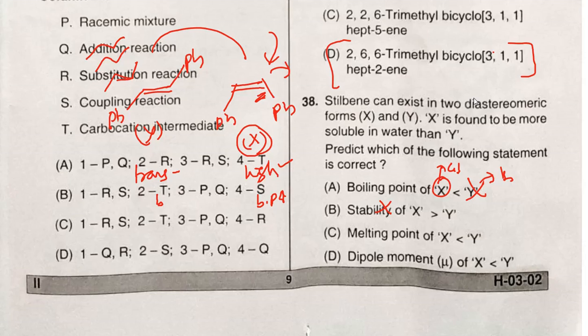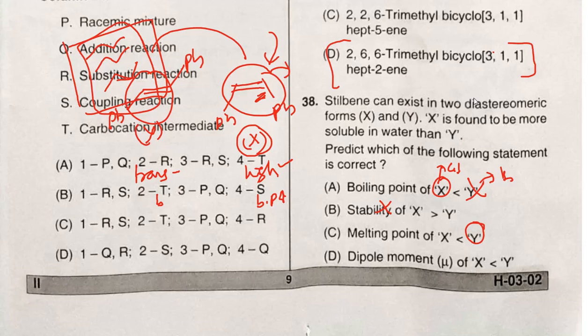Now melting point of X is less than Y, so the melting point is very high for the trans stilbene when we compare with cis stilbene. That is due to the compact packing of the trans stilbene forms in its solid structure.